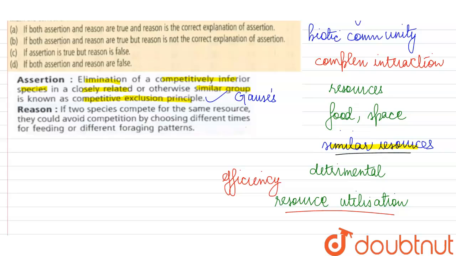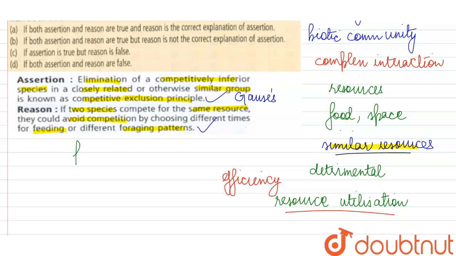In the next statement, the reason statement, they are saying if two species compete for the same resource, they could avoid competition by choosing different times for feeding or different foraging patterns. Now this statement is also correct. Although Gauss has given us this exclusion principle, many people believe that this is a gross generalization of the phenomena of competition. It is not always like this, that if two species want the same resource, then one of them will be wiped out, and only one will survive.